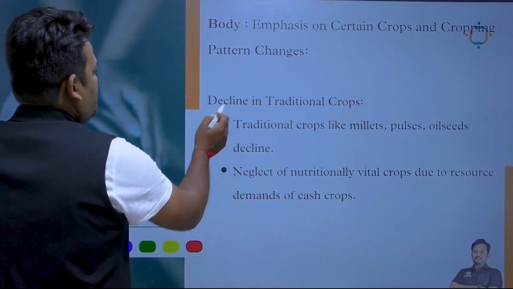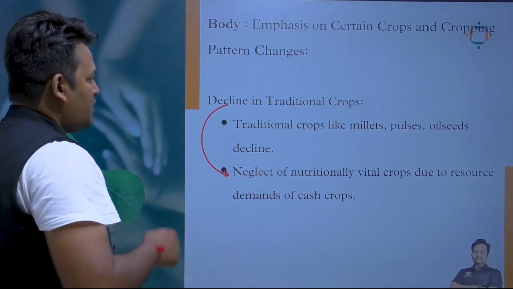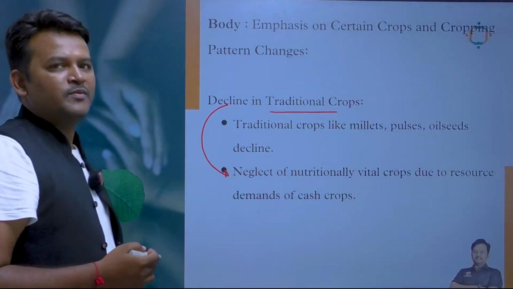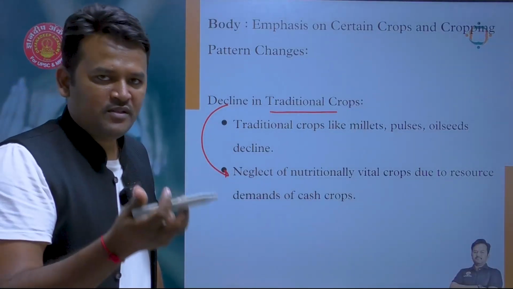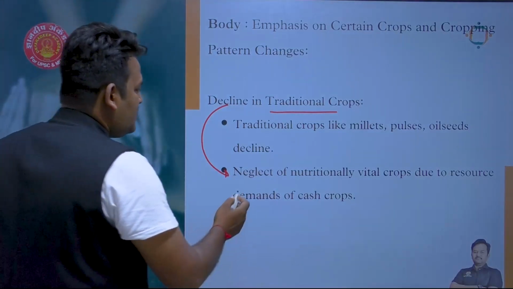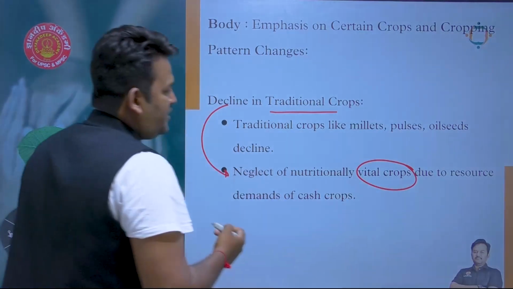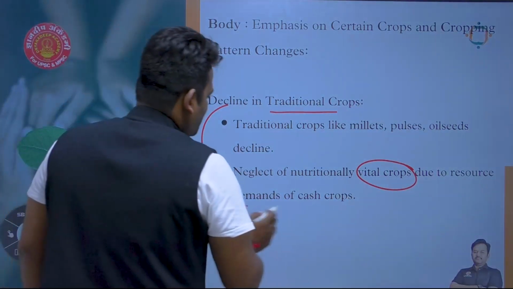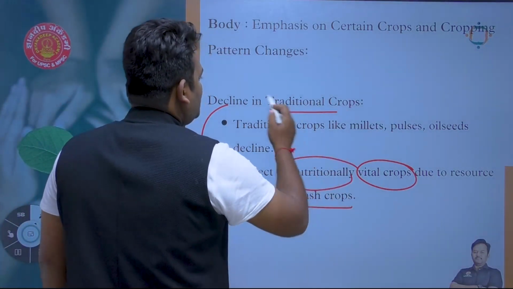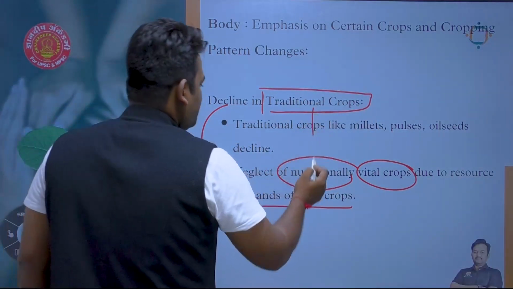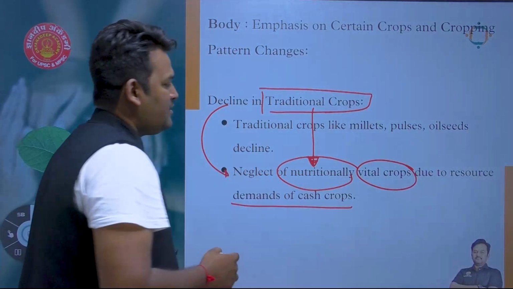Also, when we move away from the traditional crops, it raises some questions. It also gives some problems as well. For example, neglect of nutritionally vital crops due to the resource demand of cash crops, right? So whatever these traditional crops are, they are very much needed in our diet.